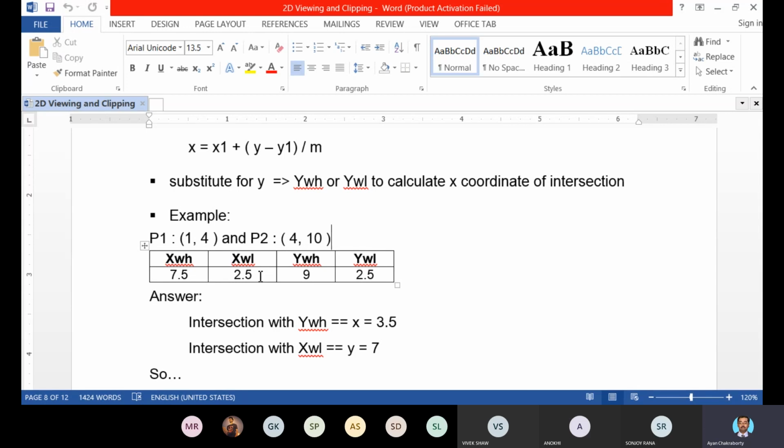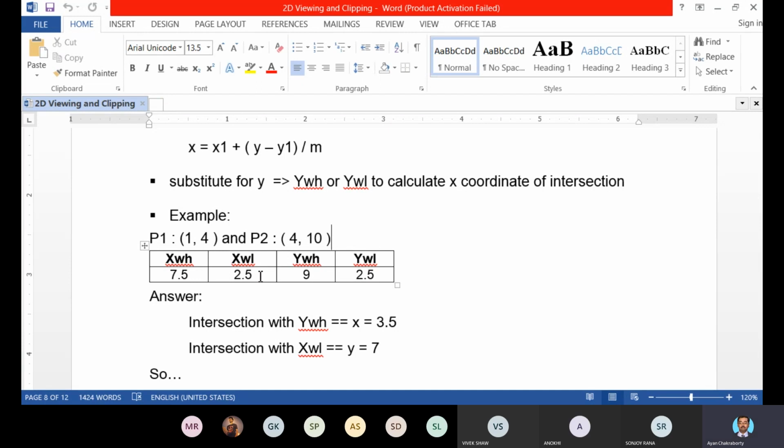Now the second condition: if X is greater than XWH. X is 1 and XWH is 7.5. So this condition has not been satisfied, and the second bit will be 0.